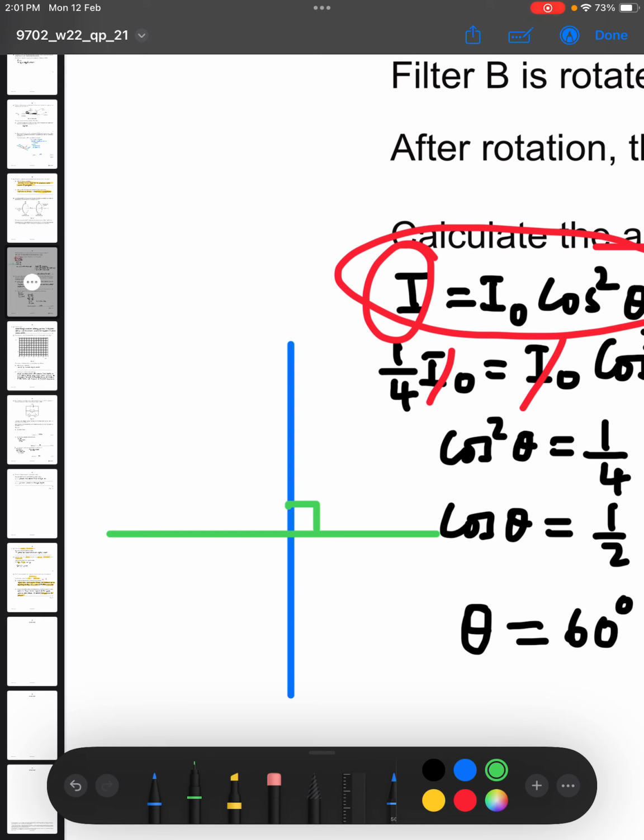So what happened next? This filter was rotated in this direction, so that the transmission axis is rotated in that direction. We want to find the angle through which it has been rotated. However, Malus law is not worried about that. Malus law simply tells us the angle between the transmission axis in green here and the plane of the polarized light, which is in blue there. So theta is simply that angle.